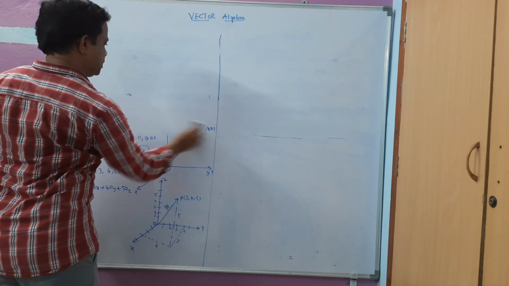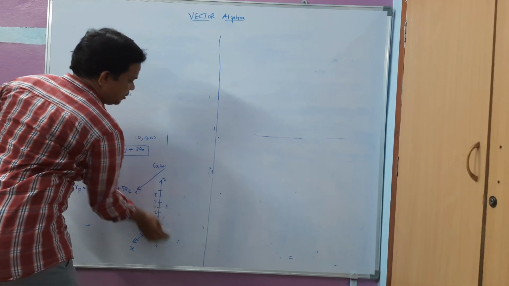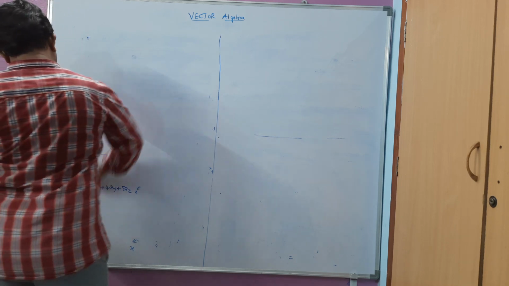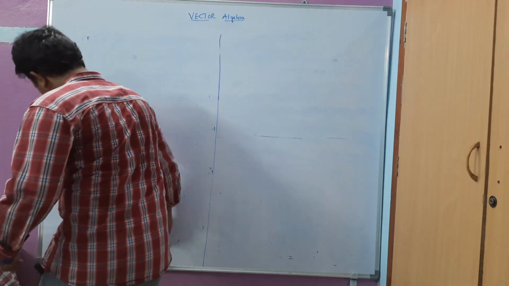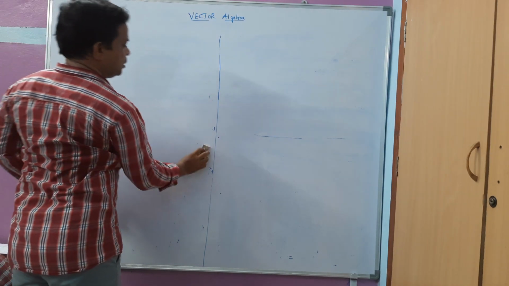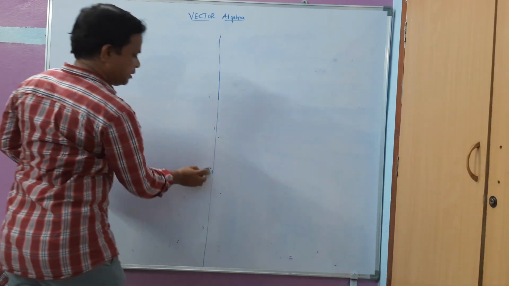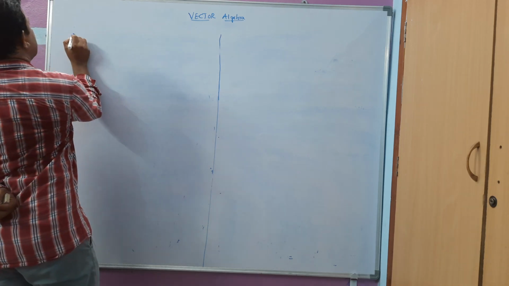So I have to take one first basic question, which is very simple. By seeing the problem only you can say the values directly. Some people can do, most of the students can do the numerical problems directly by seeing the question itself. Let me write the question here.